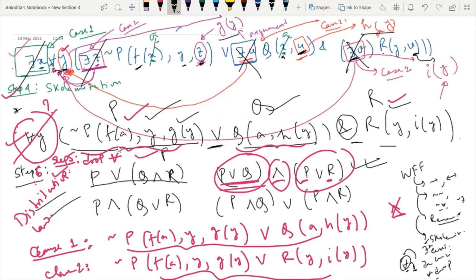And in the distributive law, this is your clause 1 and this is your clause 2. While writing the answer, you have to remember you don't have to write this and connective. Instead, you have to write clause 1 and clause 2. So this is the conversion.